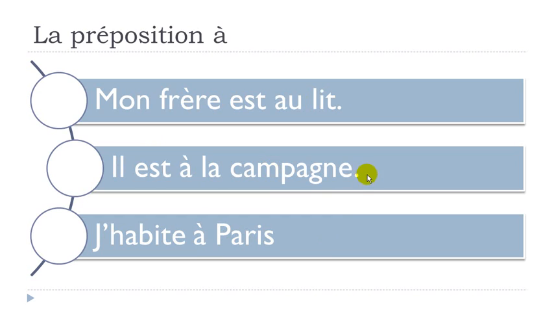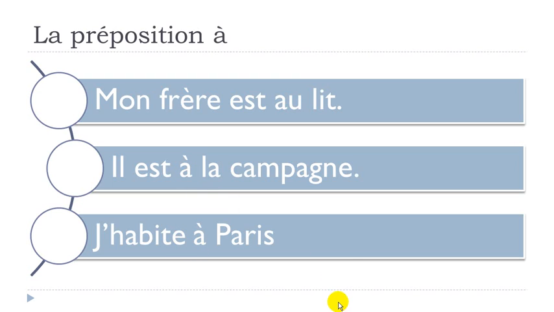Il est à la campagne. J'habite à Paris. If you want to translate this in concept that would be in English, then it should be à, with, as we saw, the combination with the articles if needed: au lit, à la campagne, à Paris.